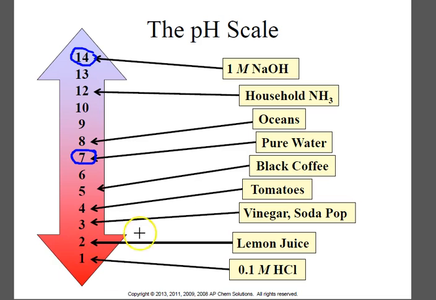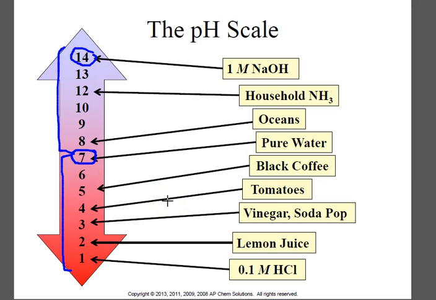You have hydrochloric acid down here at the bottom, lemon juice at 2, okay, very acidic, vinegar and soda pop also pretty low, this can eat your teeth away, tomatoes moving up, coffee still acidic, water at 7. Our oceans are somewhat basic, cleaner, ammonia pretty basic up here at 12, and then sodium hydroxide even higher up at 14. So if we are less than 7, we consider the solution to be acidic, and greater than 7, we consider it to be basic.